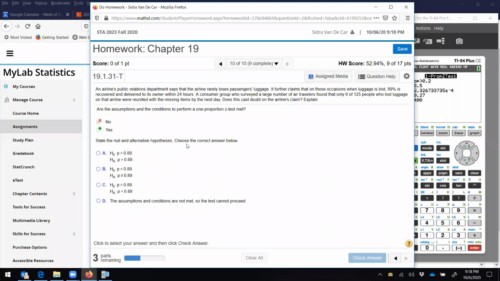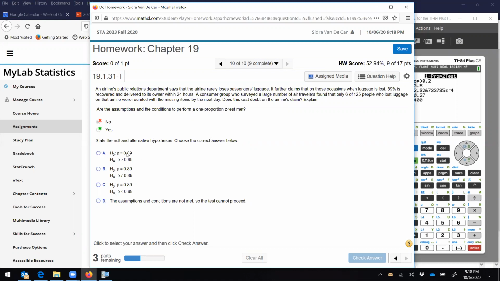All right, state the null and alternative hypotheses. Okay, so 89%, by the way, since the conditions are met, we shouldn't be doing the analysis, but... State the null and alternative hypothesis.